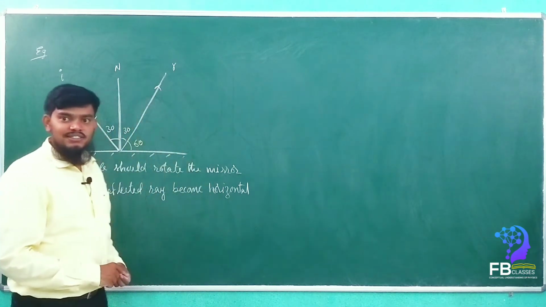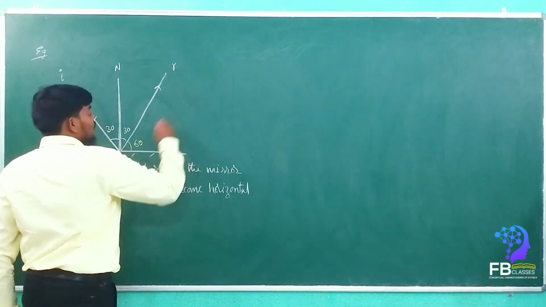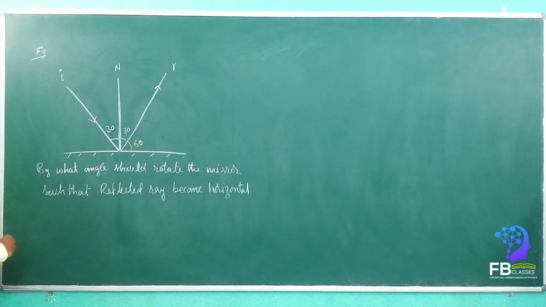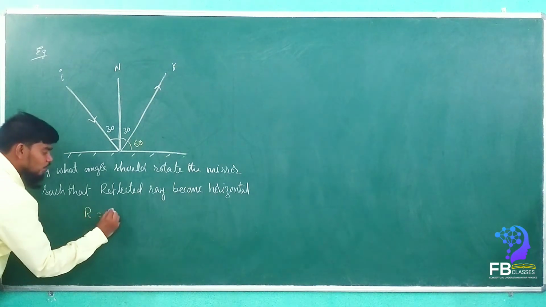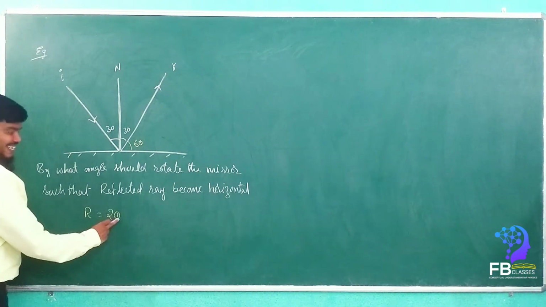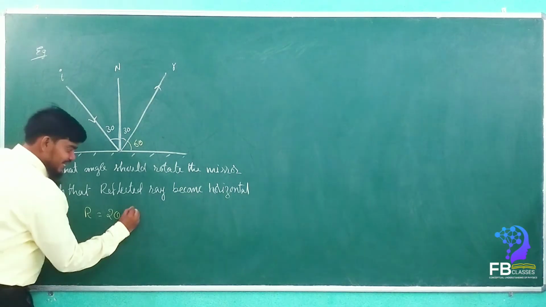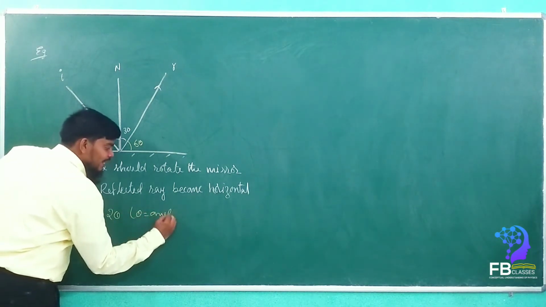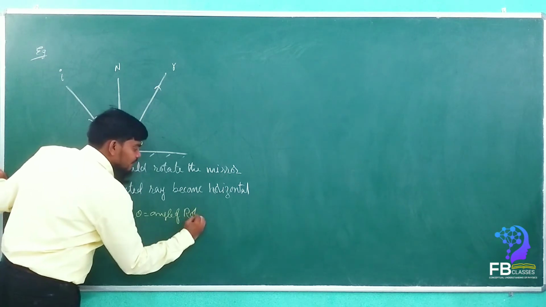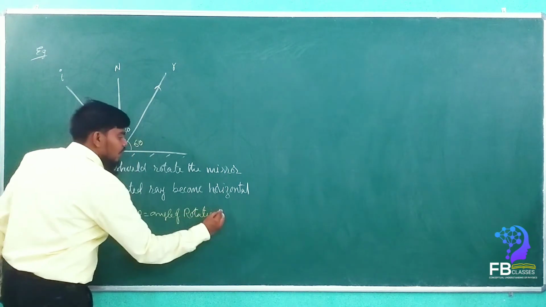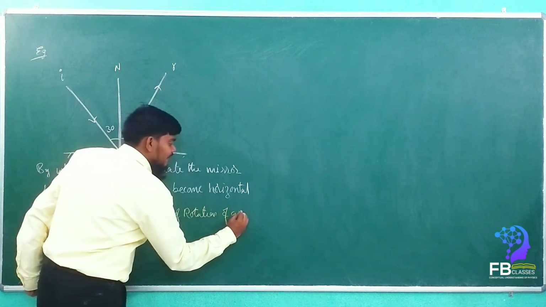Half of that. Because before we said that the reflected ray rotation is equal to 2 theta, where theta is the angle of rotation of the mirror.